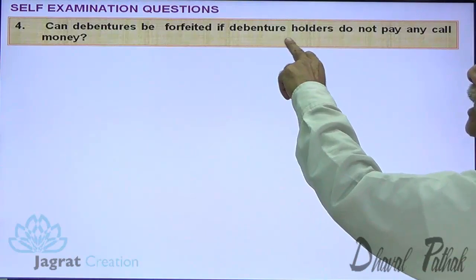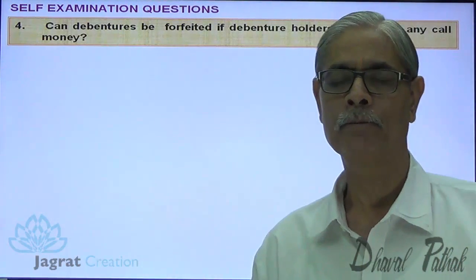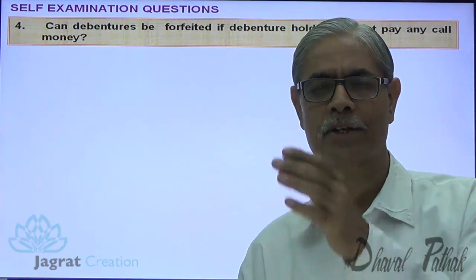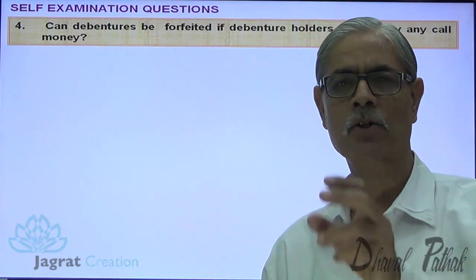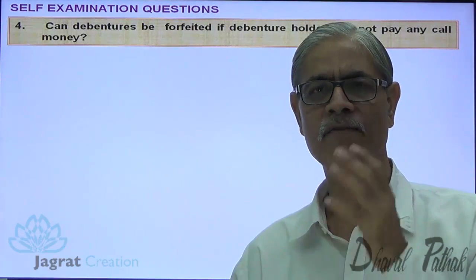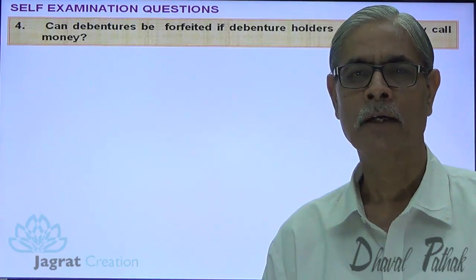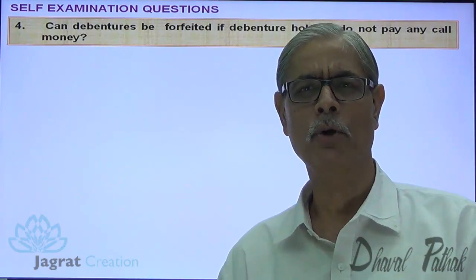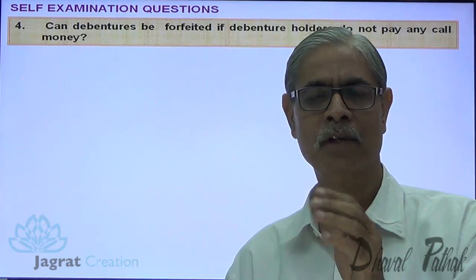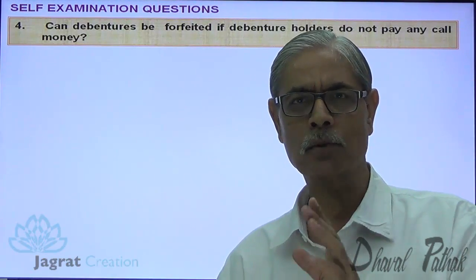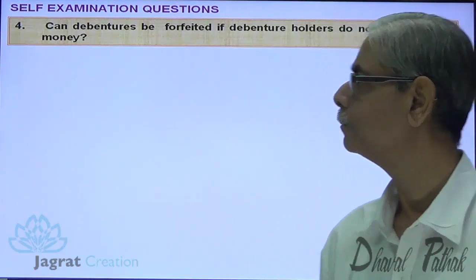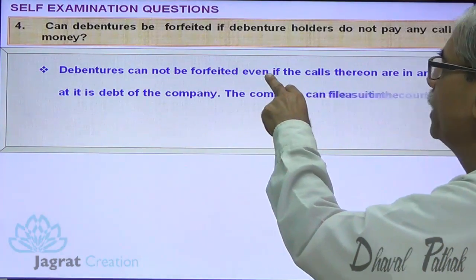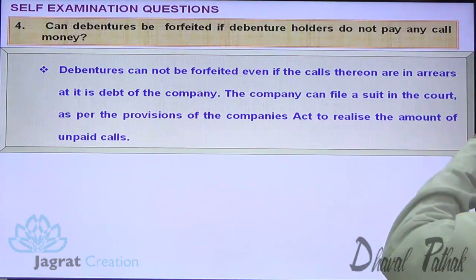Can debentures be forfeited if the debenture holders do not pay any call money? Suppose that amount of debenture is collected in installment on application, allotment, first call, etc. If first call or second call is not paid by debenture holders, we say that calls are in arrears. Now if the calls are in arrears for issued equity share, company has a right to forfeit. But can debenture be forfeited in the same way? The answer to the question, debentures cannot be forfeited. Debentures cannot be forfeited even if the calls thereon are in arrears.